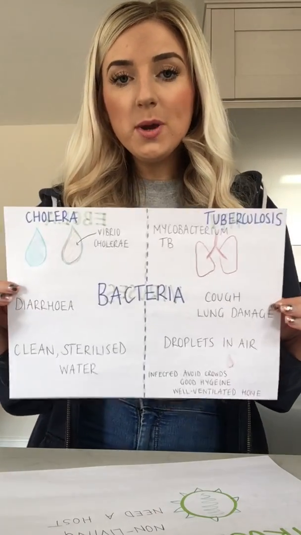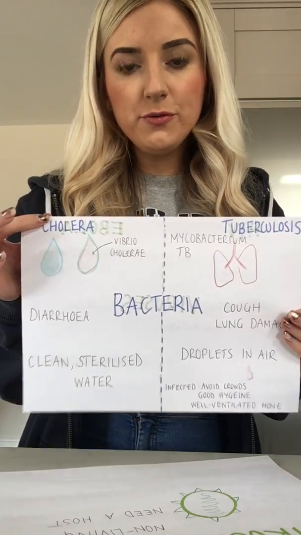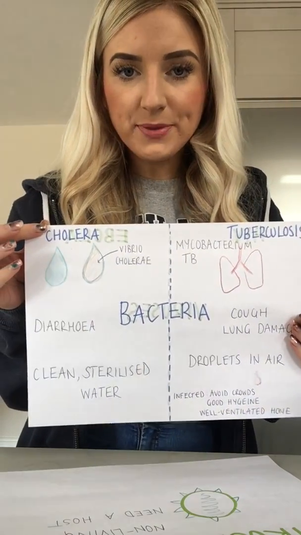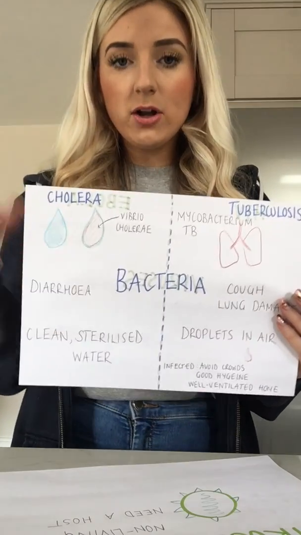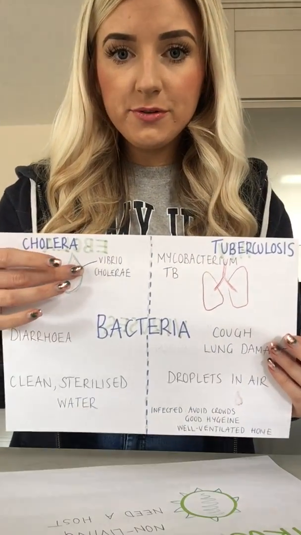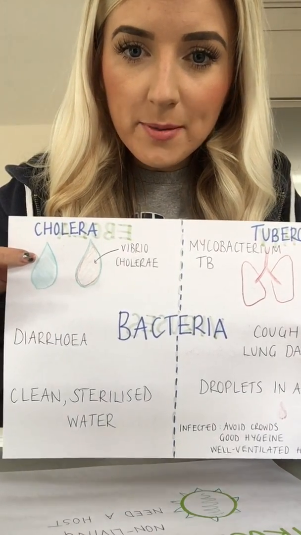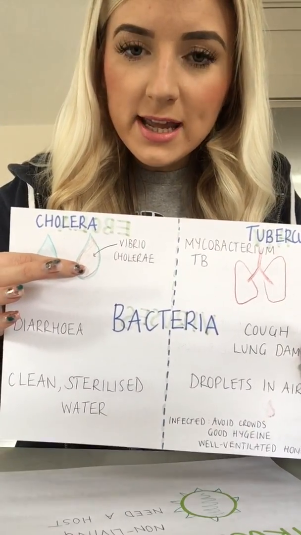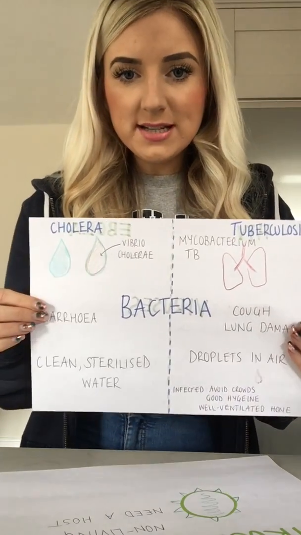Now there are 2 examples on your spec of diseases that are caused by bacteria. First of all, we have cholera. Cholera is the disease, okay? The bacteria that causes cholera is known as Vibrio cholerae. You can see I've drawn a little water droplet, and this one is to show it's dirty, unclean, unsanitized water.